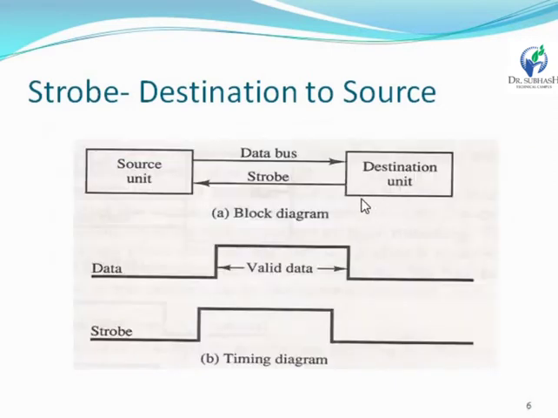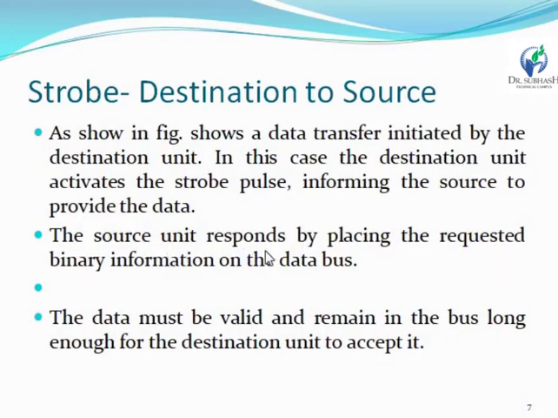It means the strobe signal is generated from the destination unit and transferred from destination to source, and then the source provides the data. The source unit responds by placing the requested binary information on the data bus. The data must be valid and remain on the bus long enough for the destination unit to accept it.